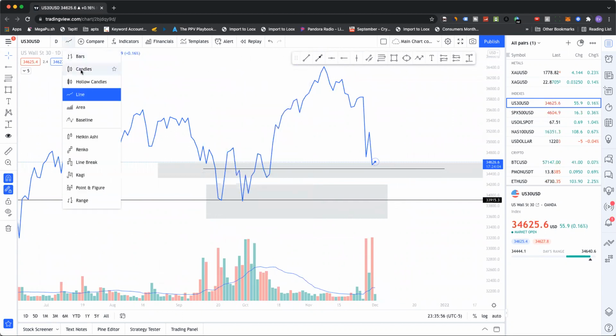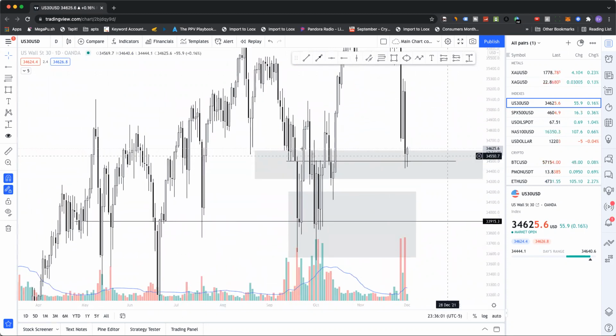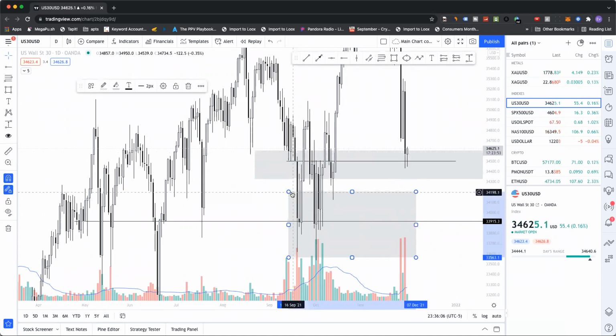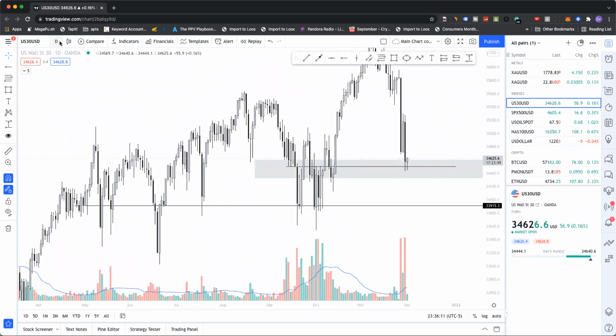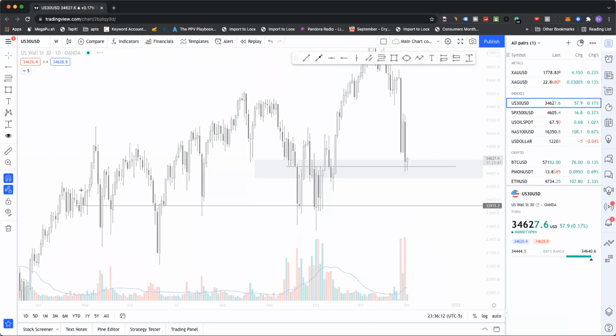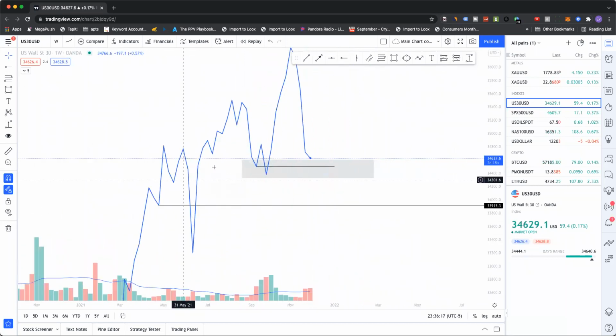We look at candles. Okay, you see how that weekly level is right here? And we're bouncing from that. Right here.